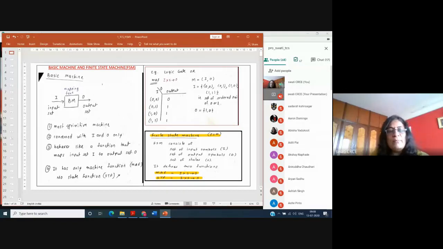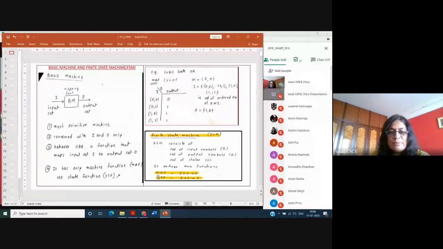Basic machine is interested only in capital I and capital O, M is equal to I, O, while FSM is concerned with I, O, and S. Okay, and it has two functions.